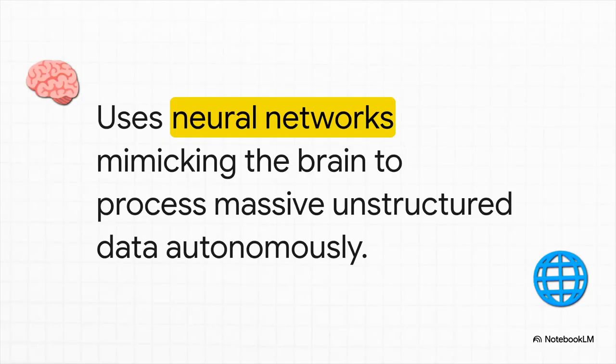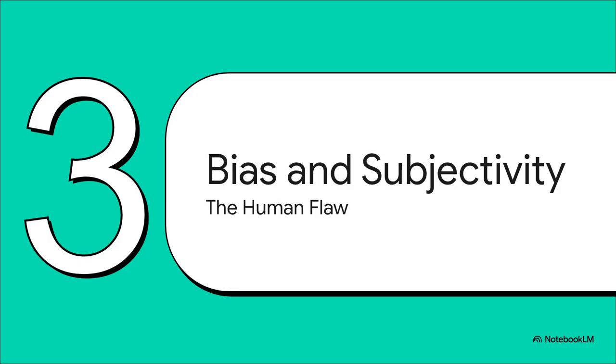And that is exactly why today we rely heavily on deep learning. It's this incredible subset of machine learning that uses complex artificial neural networks with multiple layers. It literally mimics the structure of the human brain to process oceans of unstructured data, stuff like real-time facial recognition or complex speech patterns. The algorithm trains itself, discovering its own rules without a human explicitly having to code them in. Which brings us to Section 3, Algorithmic Bias and Subjectivity.